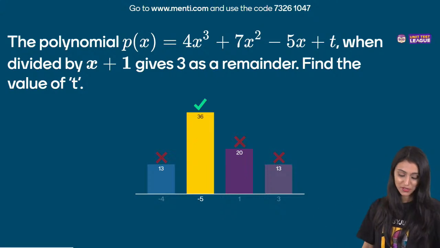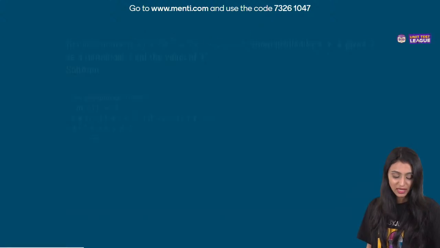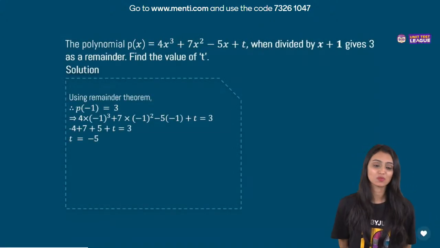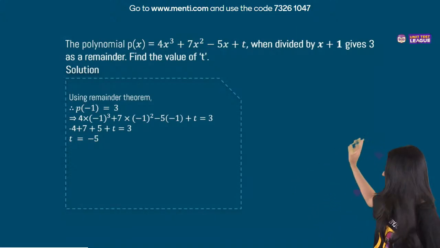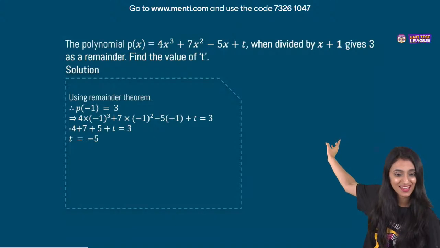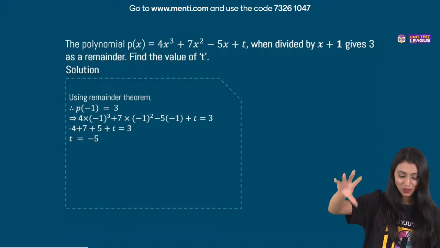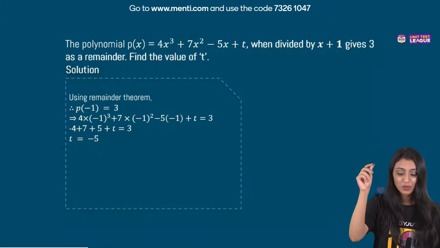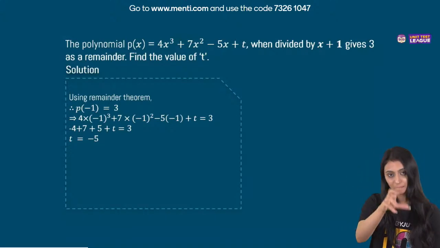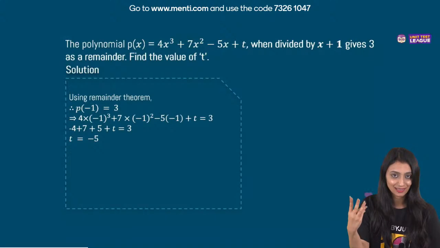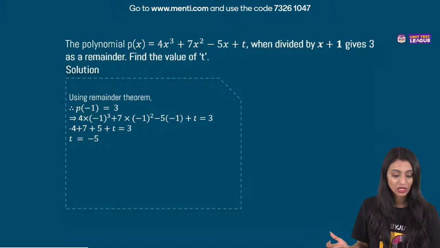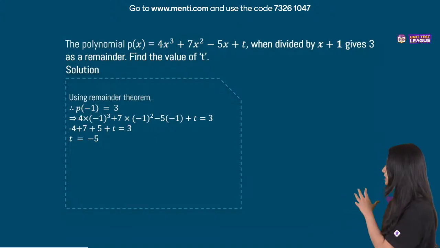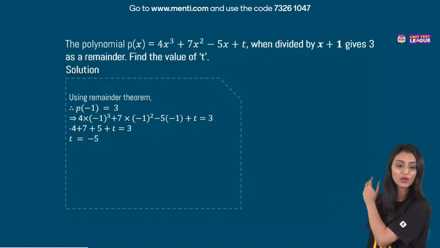Yes, minus 5 is the answer. And I can see many people are confused here. Some are saying minus 4, 1, 3. See, when it is divided by x plus 1, you equate x plus 1 to 0, you get x equals minus 1. We are using the remainder theorem over here. The hint was already there in the question. Yes, Abhinav, misclicked. Don't worry. So, we know that if I put minus 1 in place of x, the remainder is going to be 3. That's what it means. Let's put it there and equate it to 3. You get t equal to minus 5. These kind of questions are there in NCERT also. How could you go wrong here?